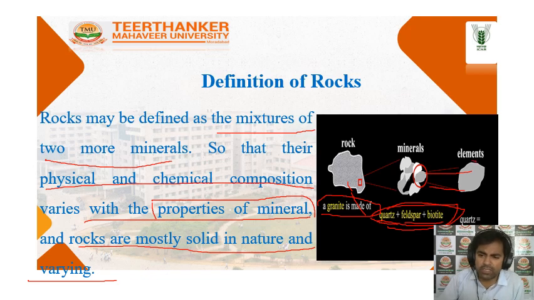So elements form the minerals, and then minerals form the rocks. This is the most important thing. Remember that elements form minerals, and more than two minerals form the rocks. That is why their properties, either physical or chemical, vary from one another.